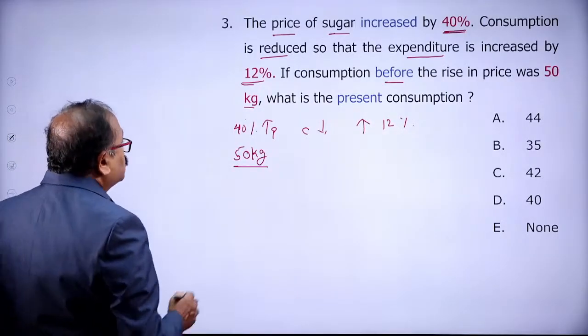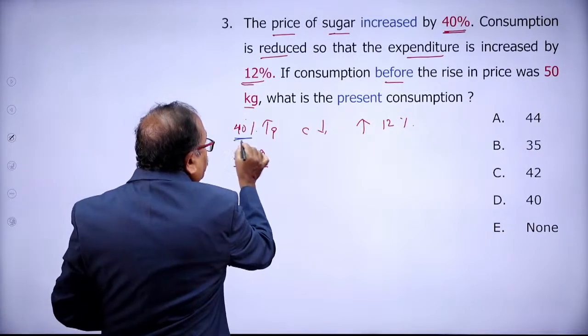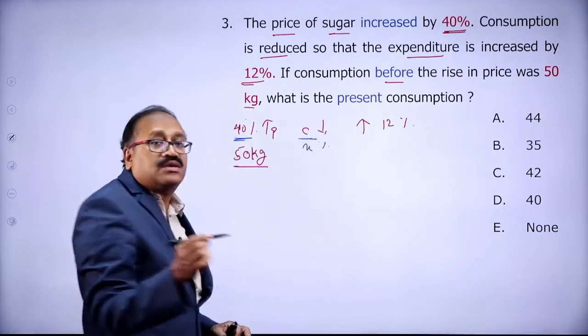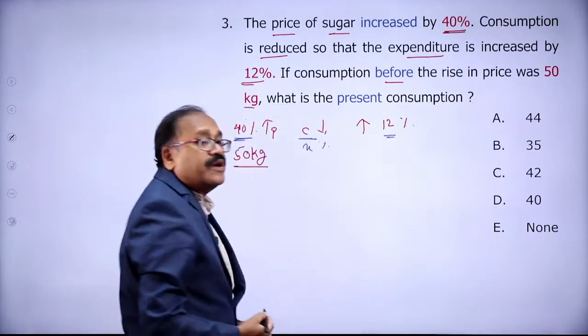If you are understanding this concept that we learn in percentage, let's answer the previous question now. Here there is a 40% price increase. I don't know how much the consumption decreased. Let's assume the consumption decreased by x%, then the overall expenditure is increased by 12%.